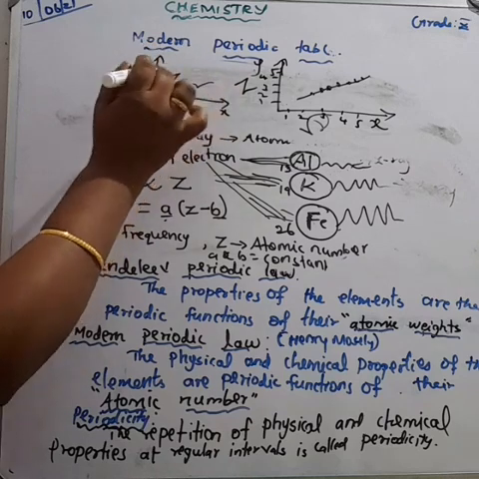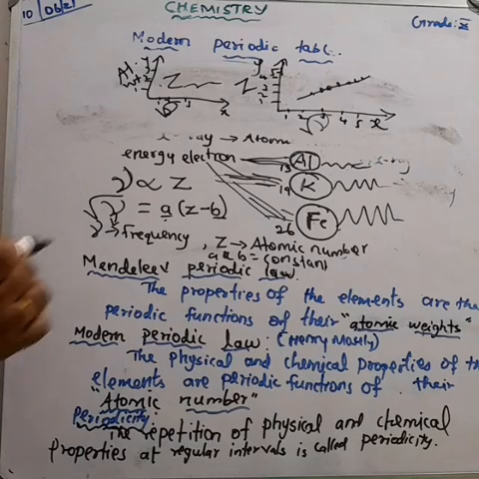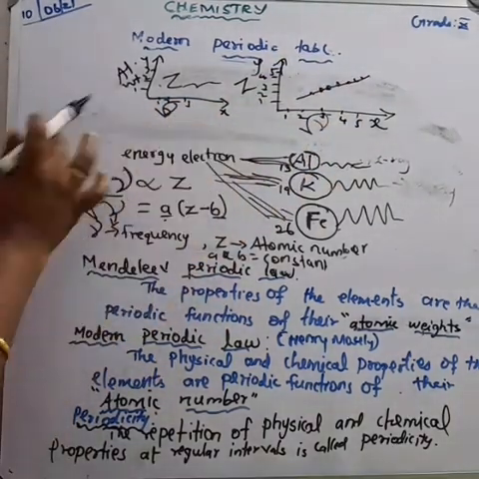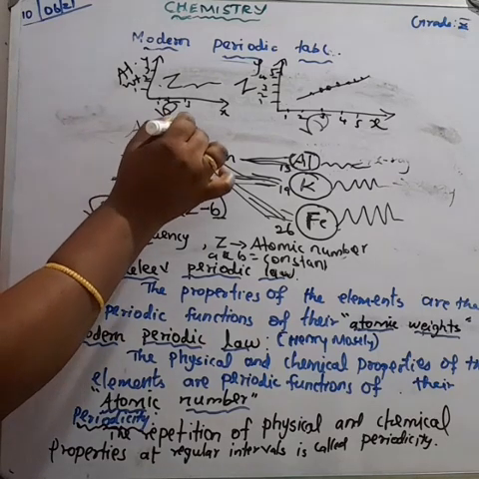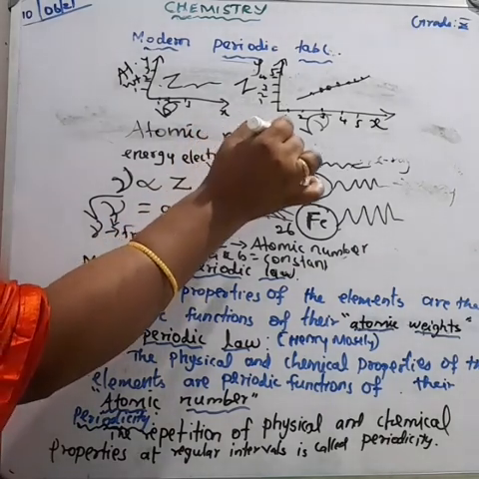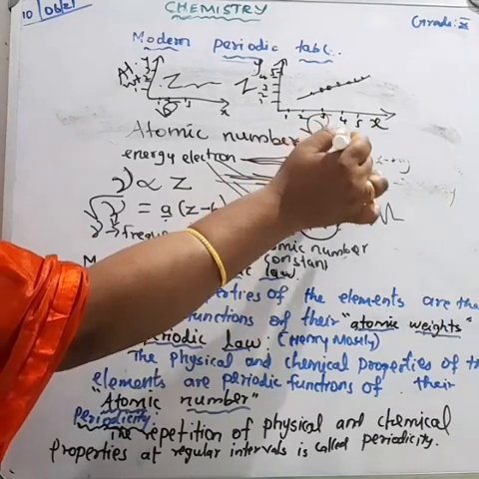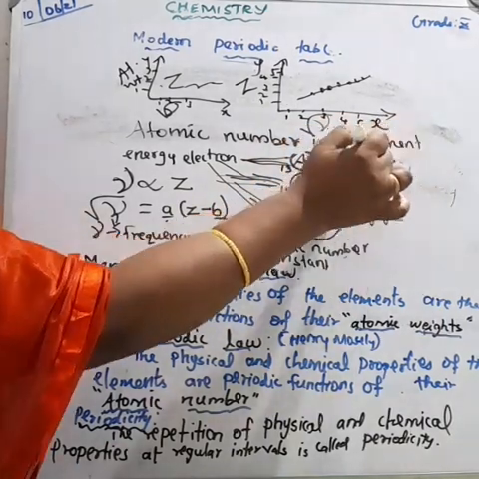So he found out that atomic number is a more fundamental property than atomic weight. From this X-ray experiment, he believed the atomic number is the more fundamental property for any element rather than atomic weight.